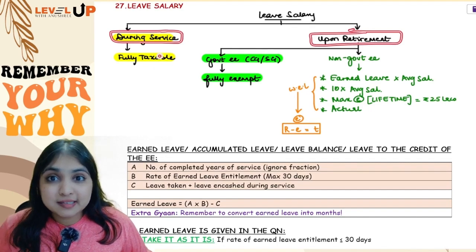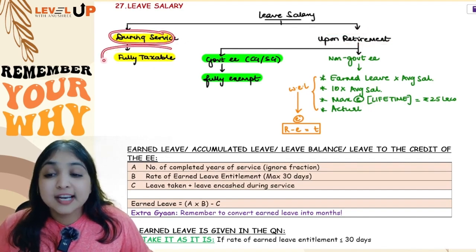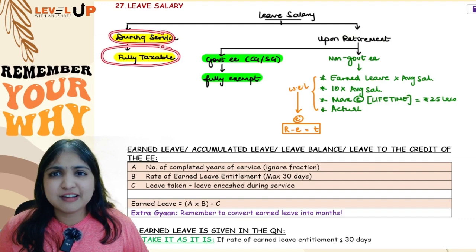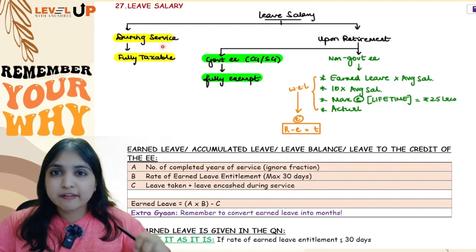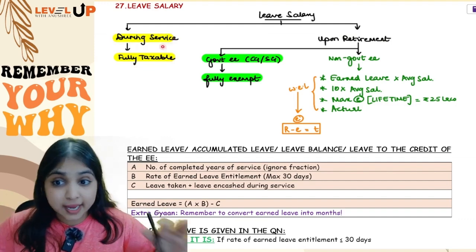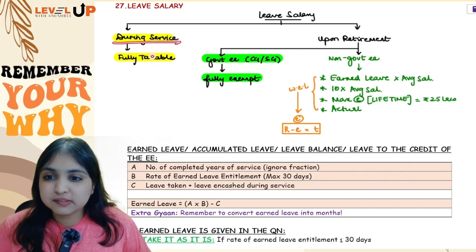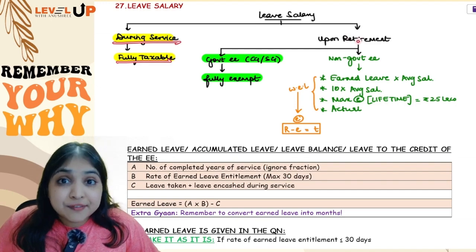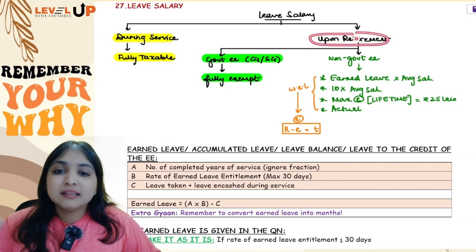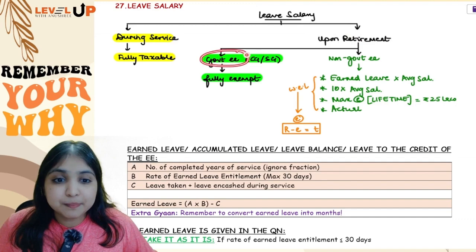If the employee has received leave salary during service, it's going to be fully taxable. Any leave salary, doesn't matter what kind of employee, government employee, non-government employee, I don't care. Any kind of leave salary received by any kind of employee during service will be fully taxable. Okay. But if leave salary is received upon retirement, then you will see what kind of employee, government employee or non-government employee. Government employee, it will be fully exempt.